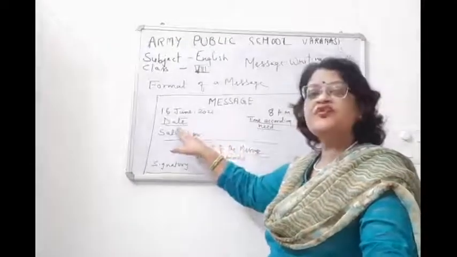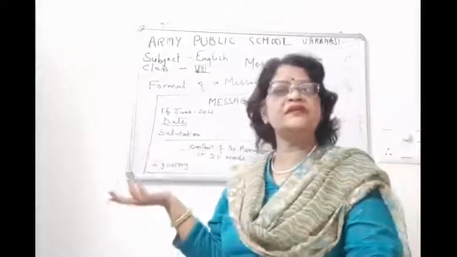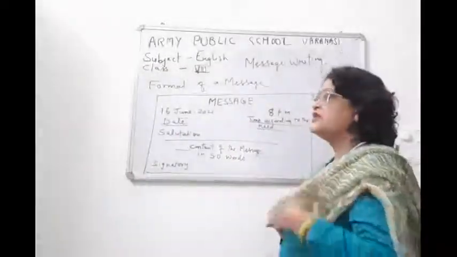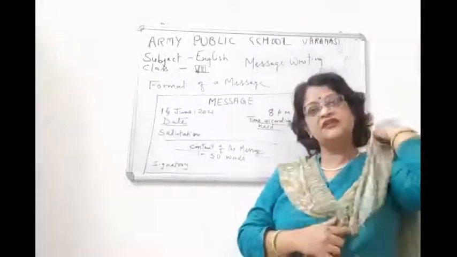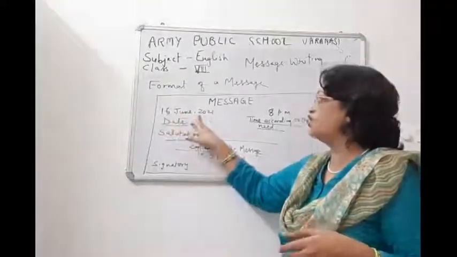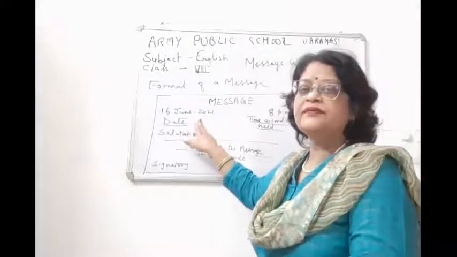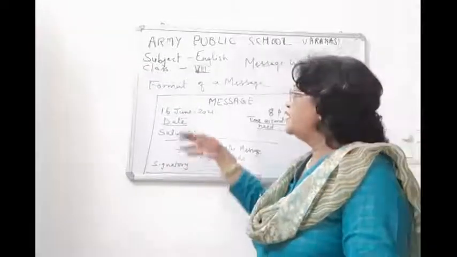Then children, you have to write the date, the date on which you are writing your message. That date should be written in this manner: 16 June, 2021, or it can be 18 September, 2021.